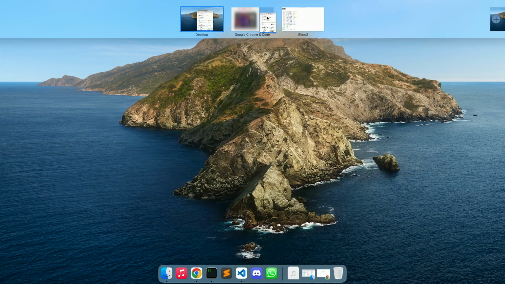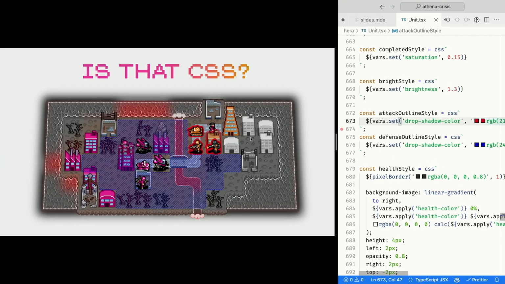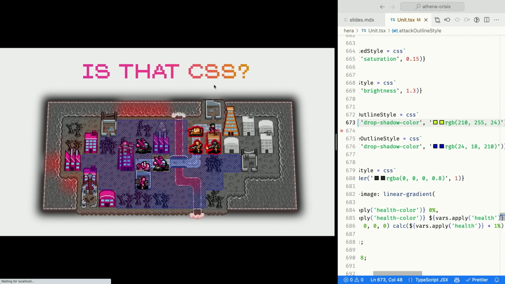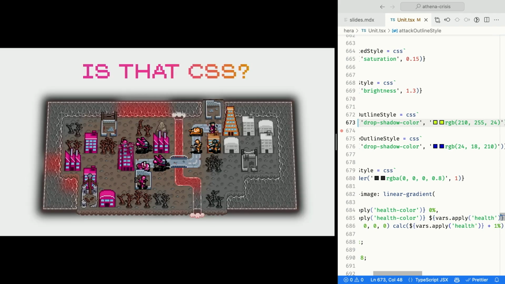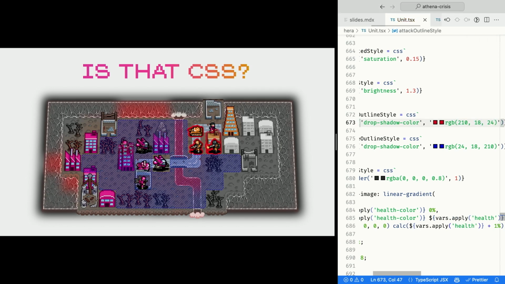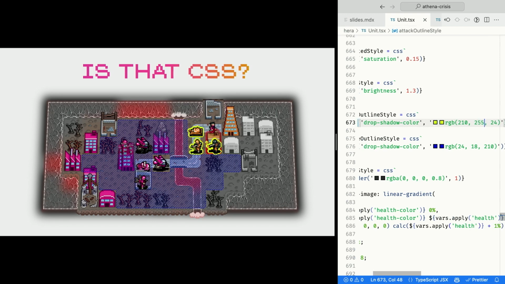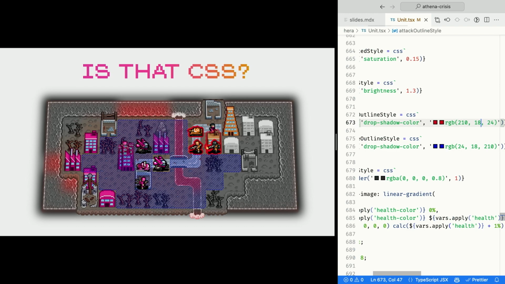Let me just get this in here. So these units have a red drop shadow, and it's just a CSS variable. So let me just turn that into yellow. Wow, none of the demos work today. That's fantastic. I think the WebSocket connection is breaking. Okay, there we are. All right, let's just see if it works. Okay, there we are. I think it didn't like rendering 3,000 maps. Okay, so I can just change that.